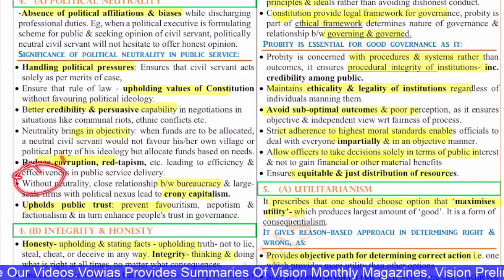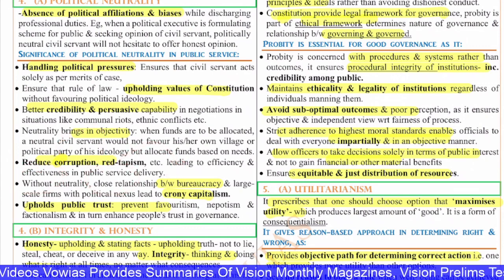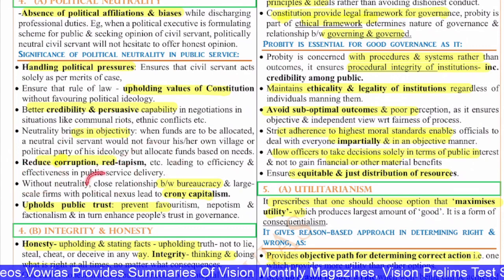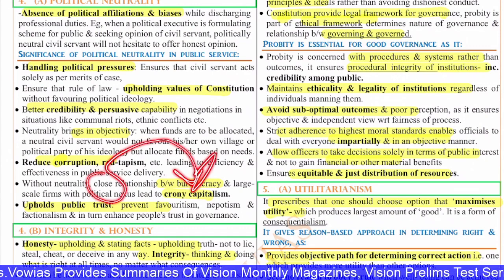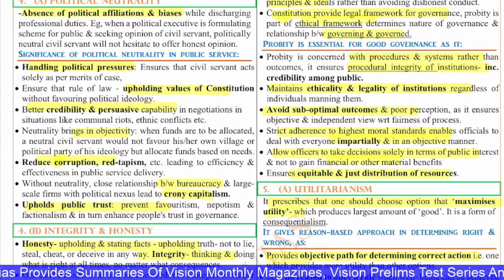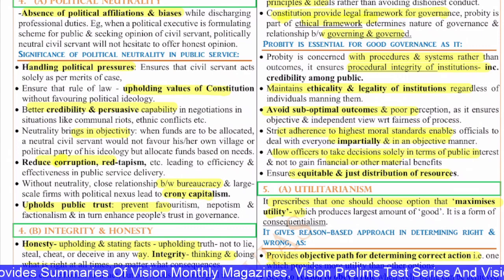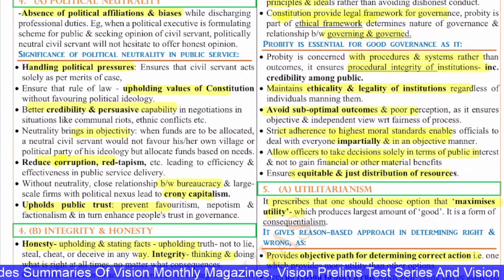Without political neutrality, a close relationship between bureaucrats and large-scale firms will lead to a political nexus, and this will further lead to crony capitalism. So maintaining neutrality is very, very important for bureaucrats, because they have a lot of power. This power has to be used in the right direction and for the right cause. For that only, all these things.